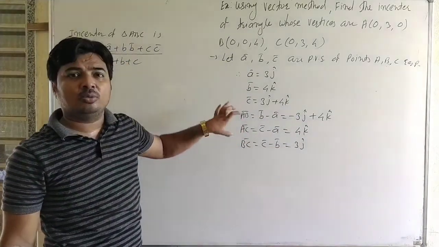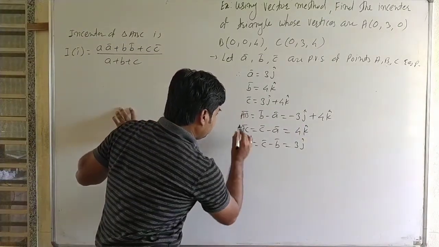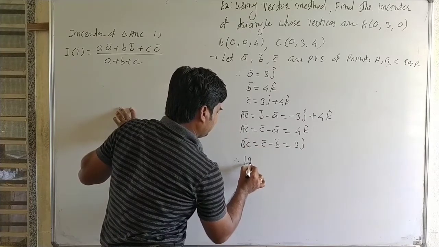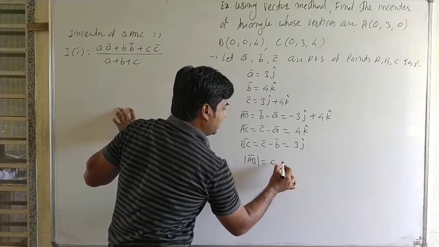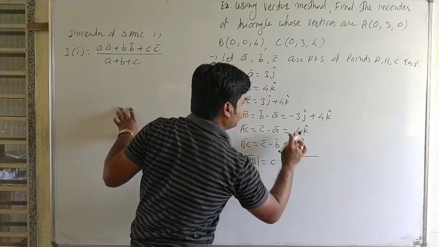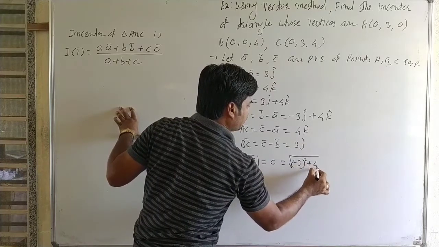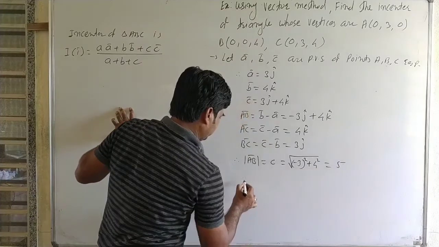We find the length of the sides of the triangle, that is, the magnitude of each. Magnitude of vector AB, it is c, under root of minus 3 square plus 4 square, 9 plus 16 is 25, it is 5.